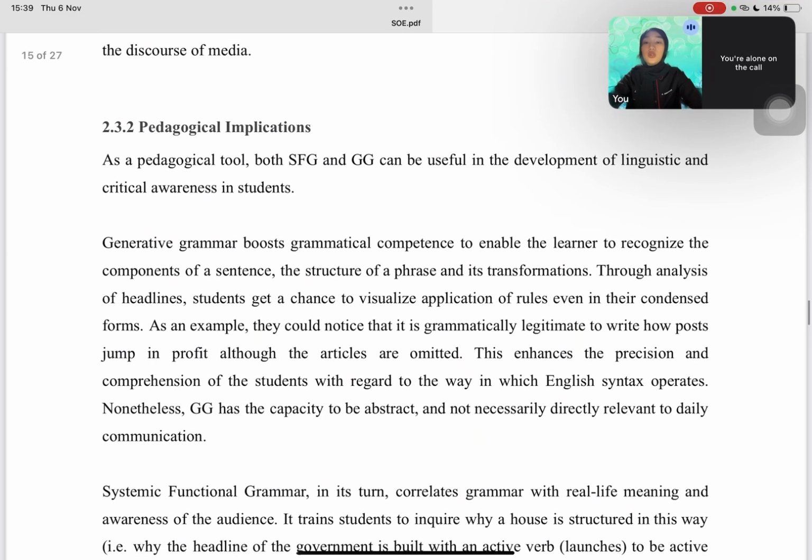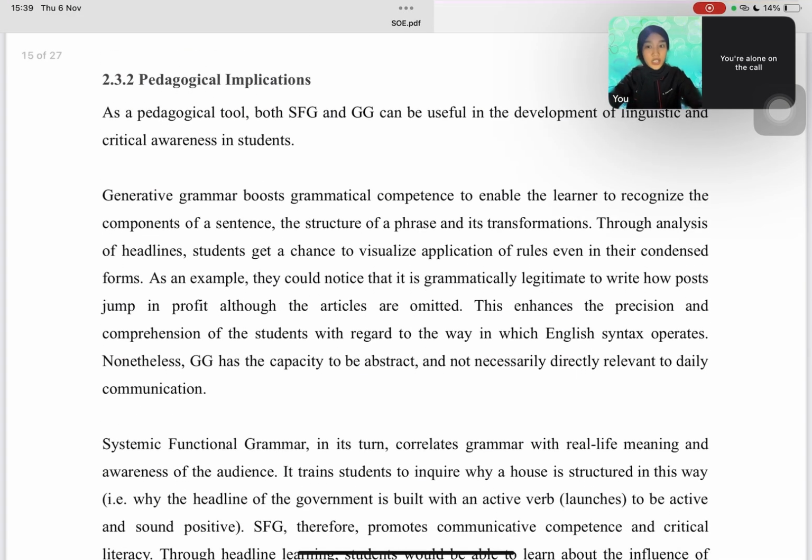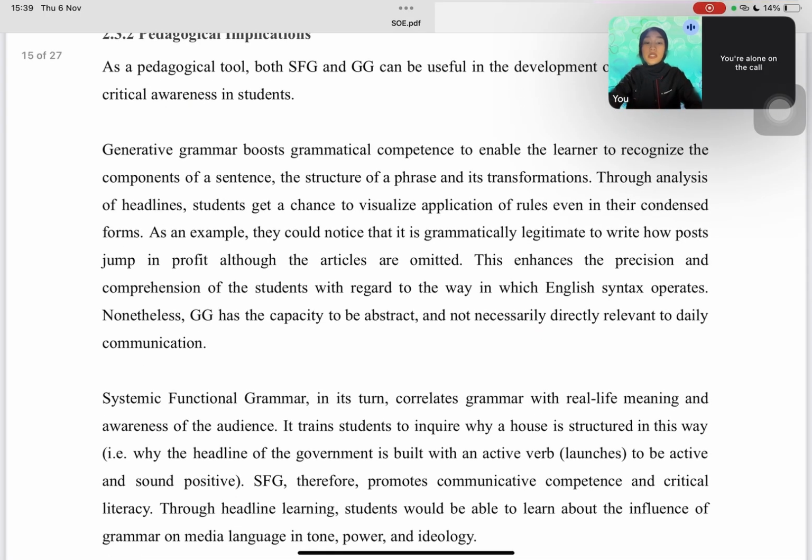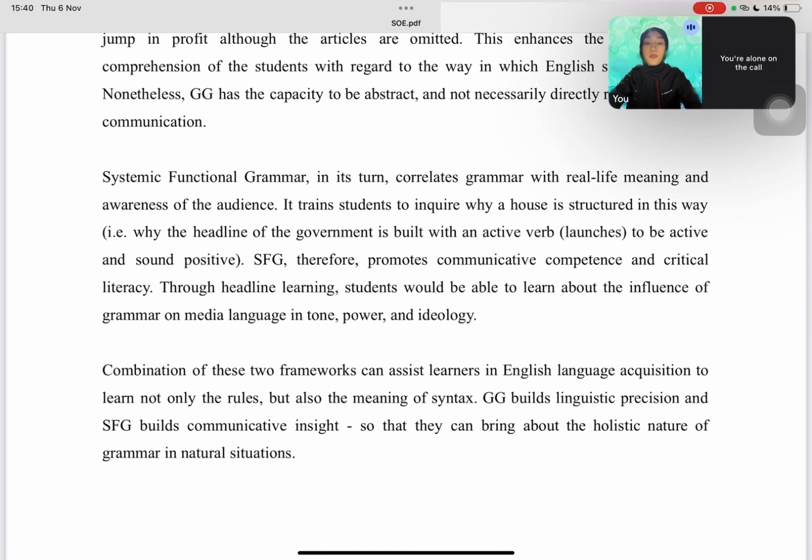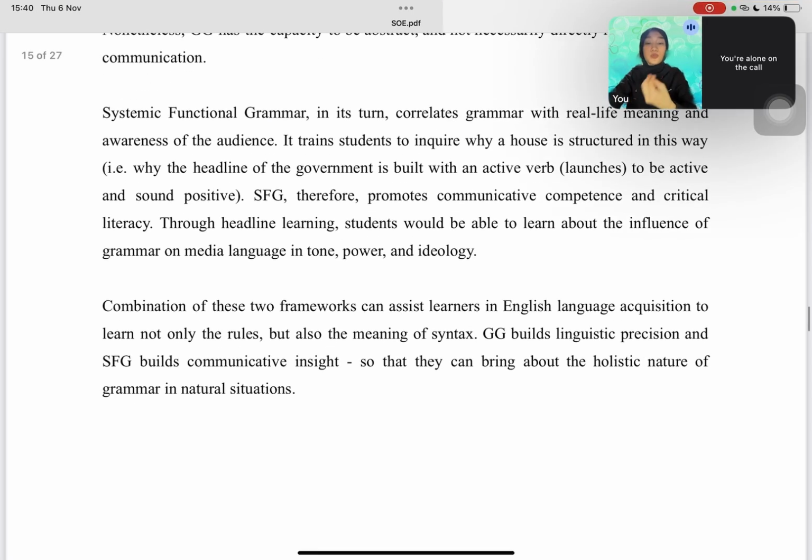Okay, moving on to the next, which is pedagogical implication. While doing this analysis, it also has implications for language teaching. Generative grammar helps students master grammatical rules and sentence structure. Meanwhile, systemic functional grammar, which is SFG, helps students understand how language creates meaning in real-life communication. So by teaching both, educators can help learners develop not only grammatical accuracy, but also critical literacy, the ability to question and interpret how language influences thoughts and emotions.